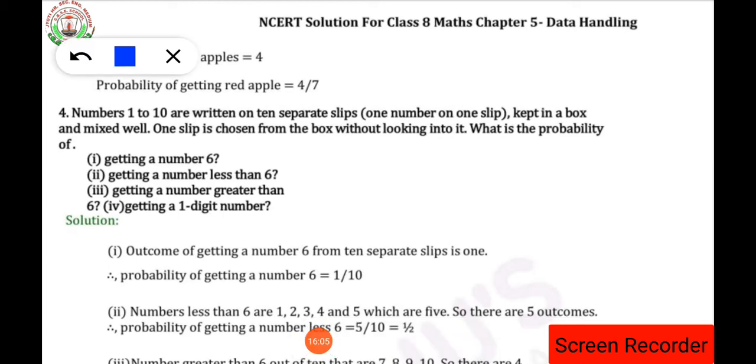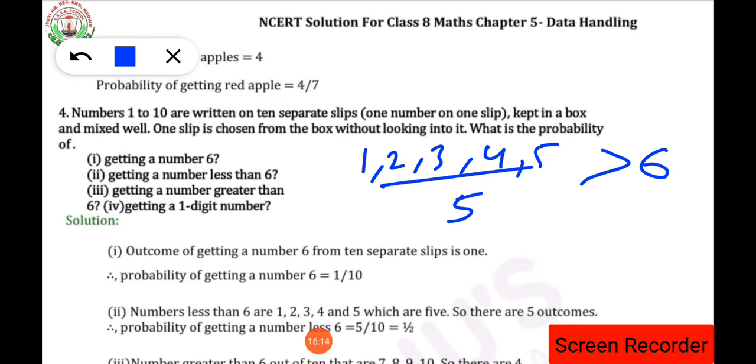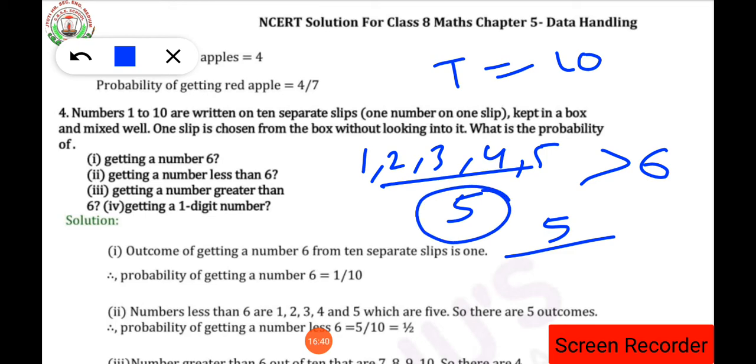Now the second part of the question, getting a number less than 6. So dear students, what are the numbers less than 6 we have? 1, 2, 3, 4 and 5. So 5 numbers are there, and the total number of numbers in that box is 10, isn't it? So the probability is equal to the number of outcomes upon the total number of outcomes. That will be 5 numbers less than 6 upon the total of 10. So it will get cancelled and the answer will be 1 by 2.